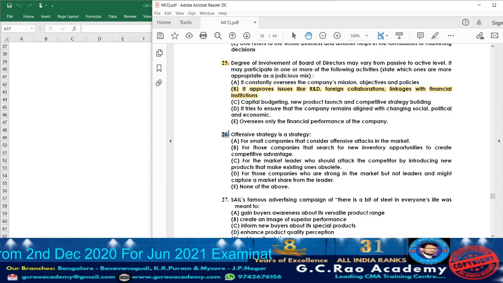Next, let us move on to question 26. What we have? Offensive strategy. What is this offensive strategy? We can say offensive strategy is also one type of corporate strategy, applied within a particular industry, within the organization, to make changes within the industry. Usually that offensive strategy will be applied.